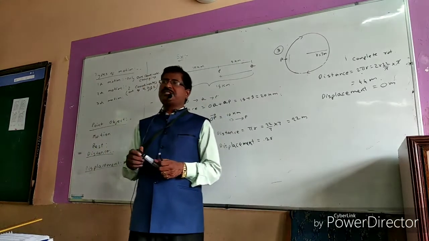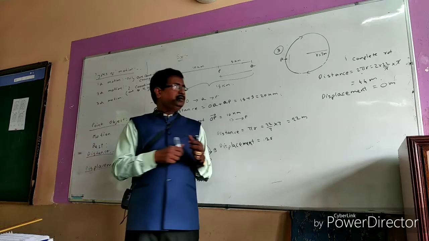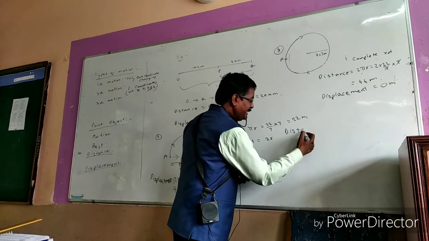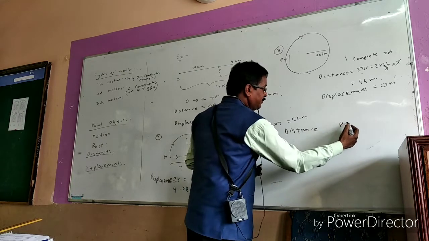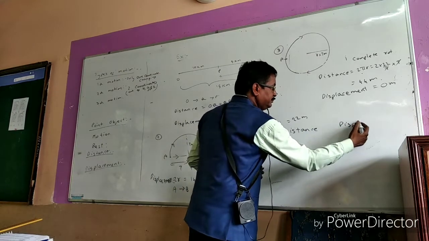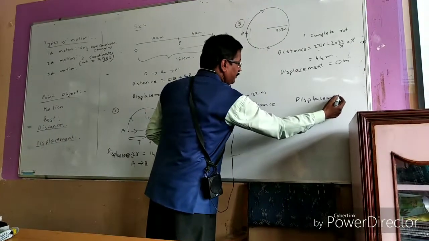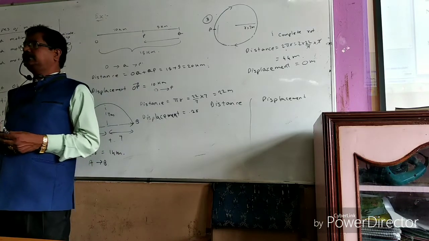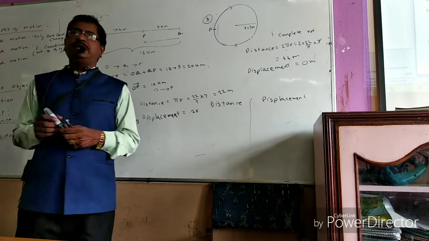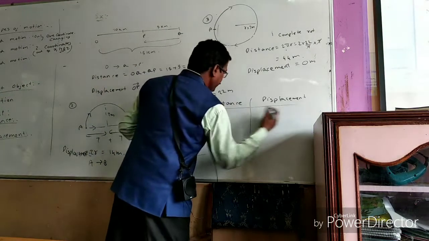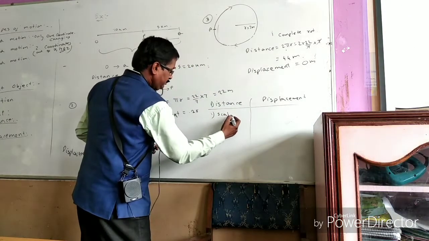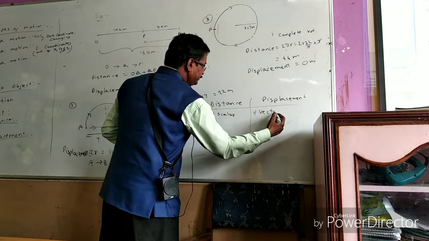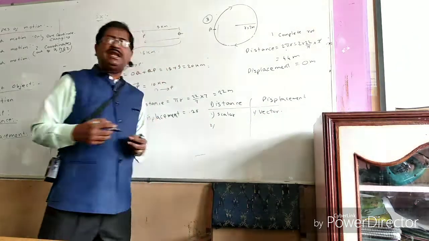So now give the differences between distance and displacement. Take the table, one side distance, other side displacement. Anyone from the class? Distance is a scalar quantity, whereas displacement is a vector. Very good, no doubt. Distance is a scalar quantity, and displacement is a vector quantity. It has direction. Next, anyone else?